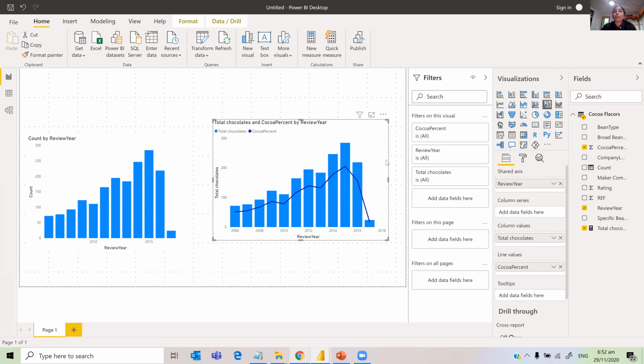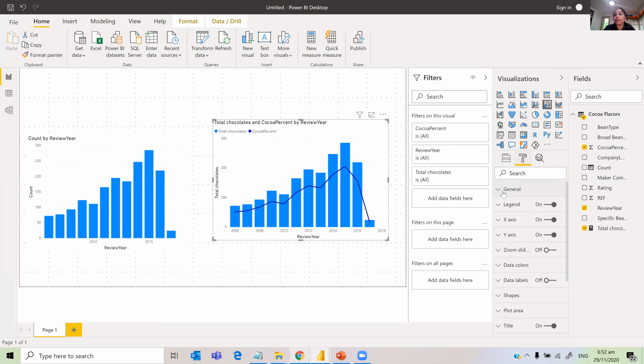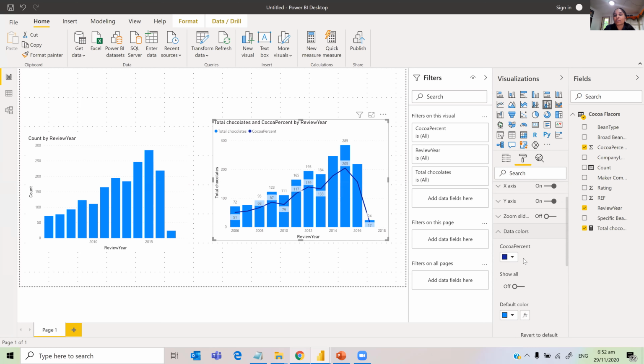And for any visual, you can format them by clicking on this format button. You can increase the text, and if you want to display the data labels, you can. If you want to change the color of the line, I don't want the cocoa percentage to be that color, I want it to be purple, or maybe red.